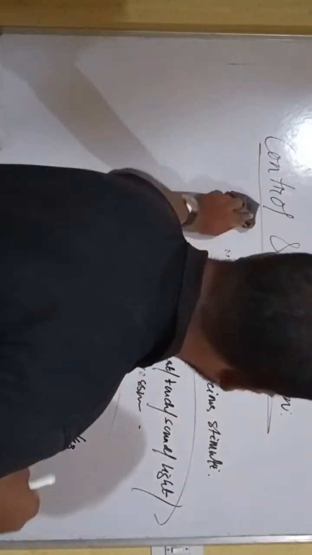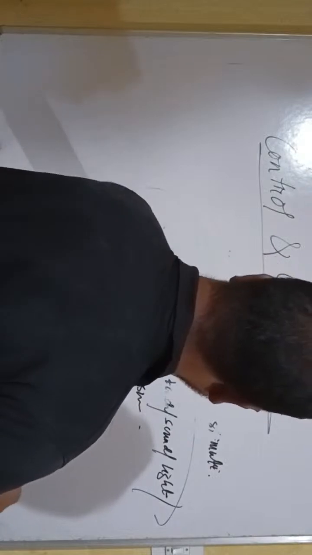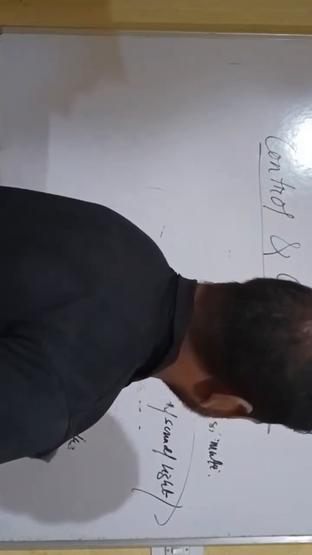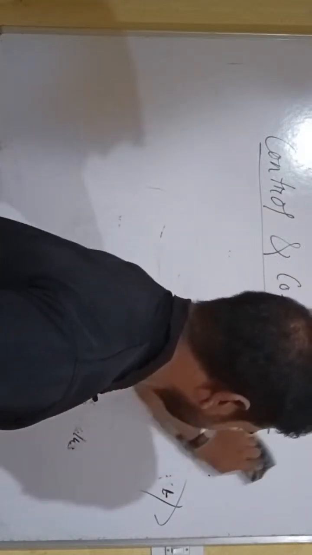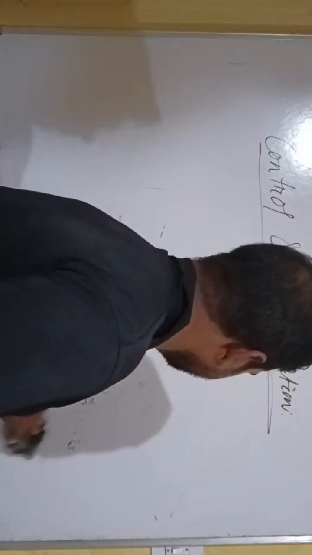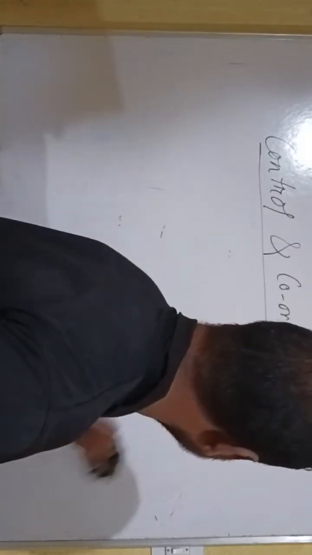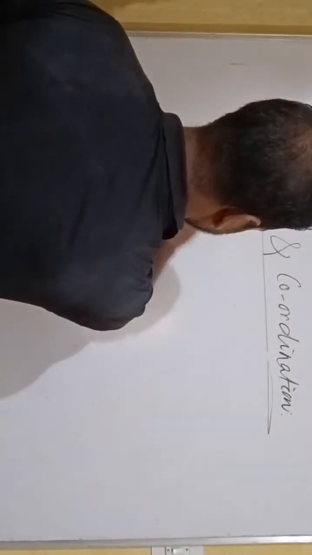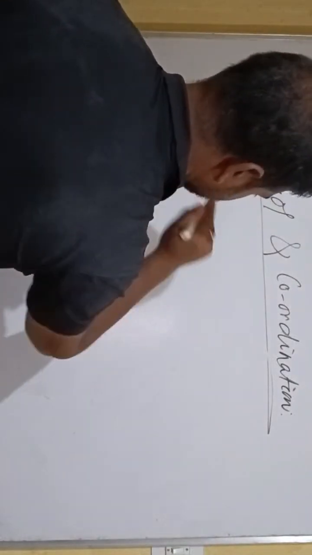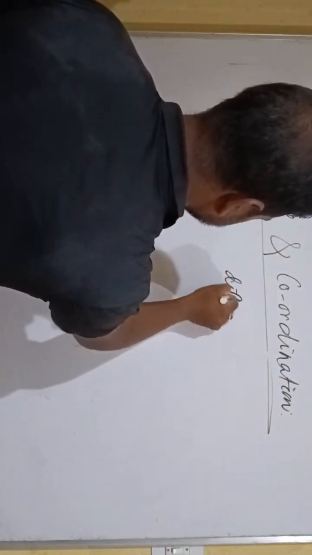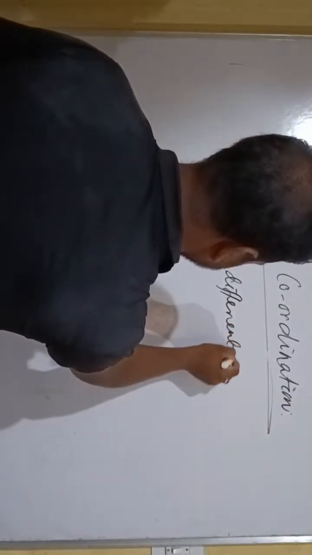But all living organisms, plants and animals, respond and react to different stimuli in different ways. Why do they do so in different ways?